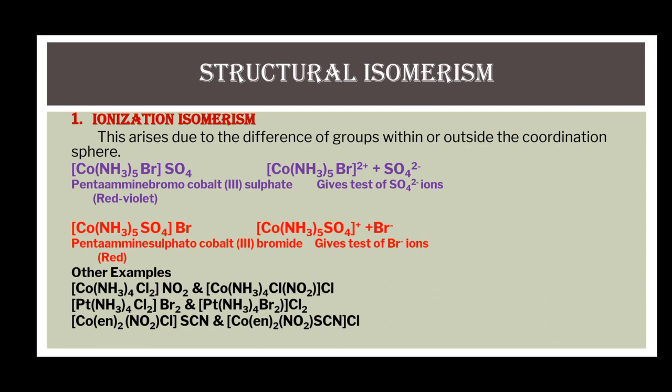In the third example, these two complexes are of cobalt, and the difference in these complexes is the presence of the thiocyanate ligand. In the first example, it is present outside the coordination sphere, and in the second example, it is present inside the coordination sphere.